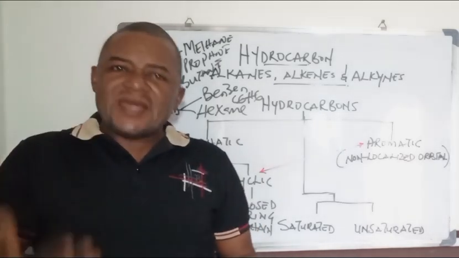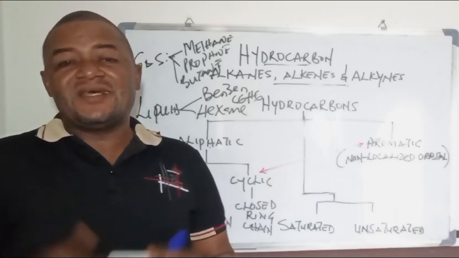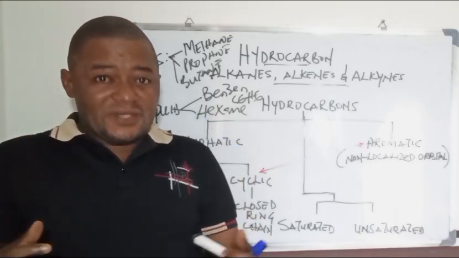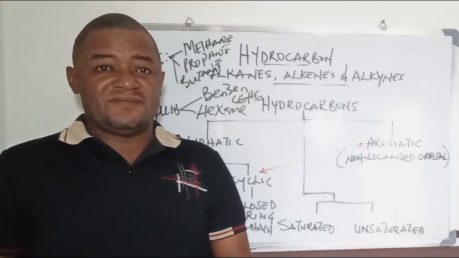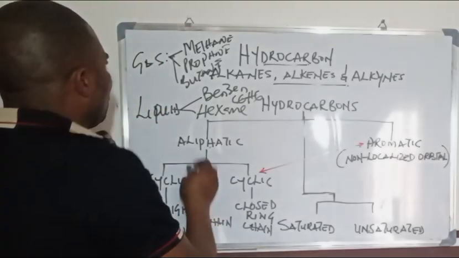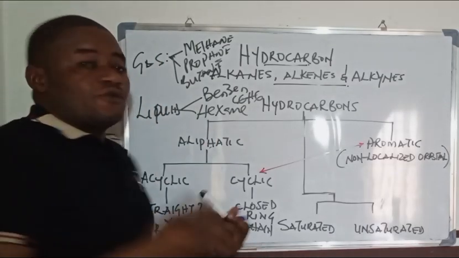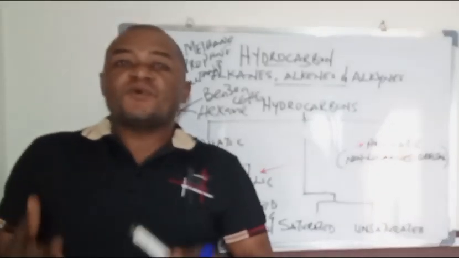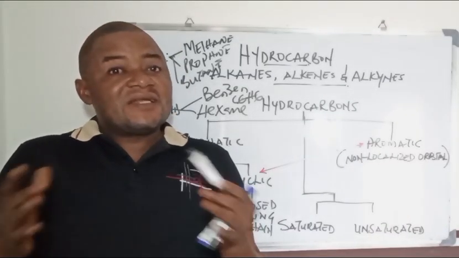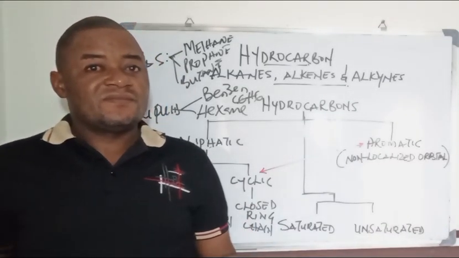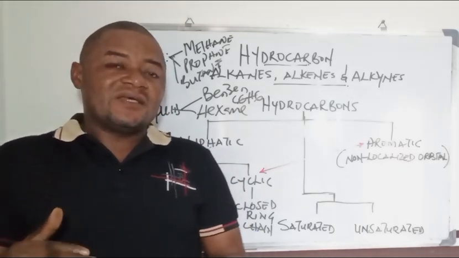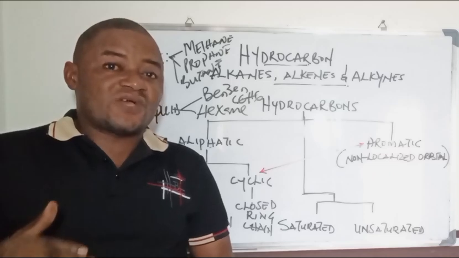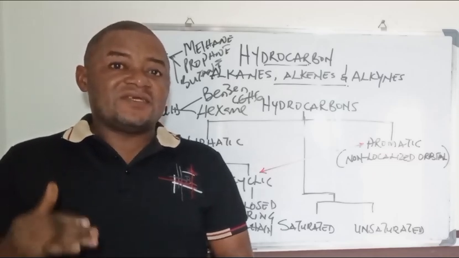To some extent, hydrocarbon can also exist as solids, but this time the solids are low melting point solids. As low melting point solids, hydrocarbon can exist as either naphthalene or paraffin wax. In fact, all the waxes are classified under the low melting point solid hydrocarbons. Paraffin wax is an example.